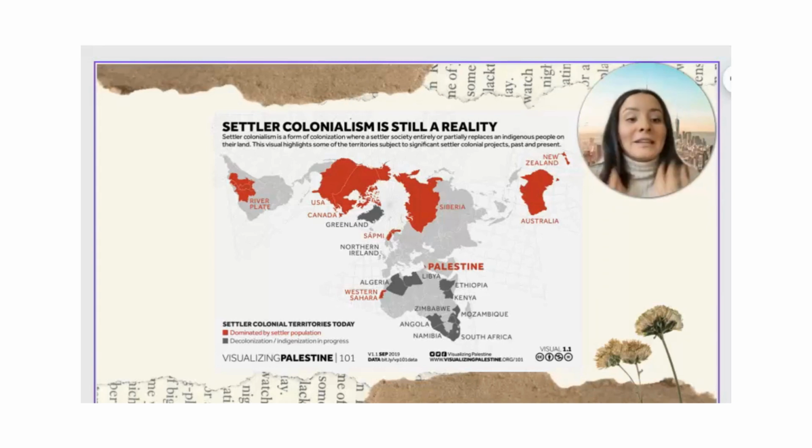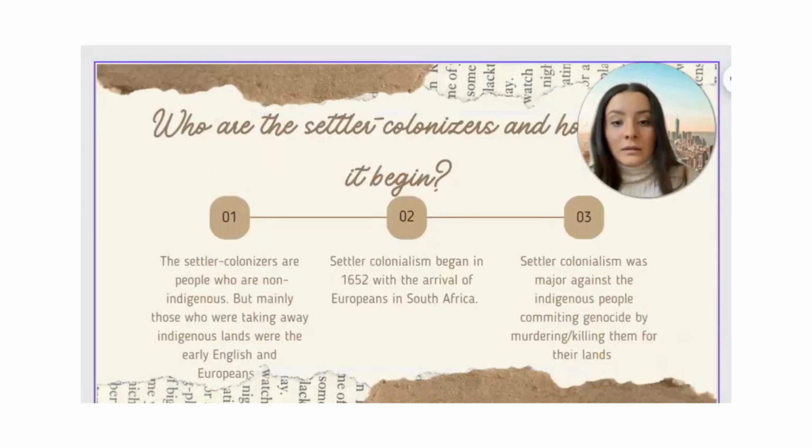Basically, they were taking away land that was owned by other tribes, races, ethnicities, whatever, and they took these lands away for themselves. Who are the settler colonizers and how did it begin? So basically, the settler colonizers are people who are non-indigenous, but mainly those who were taking away indigenous lands, which were the English and the white Europeans. They were mainly the ones who had this white supremacy and went on to take away lands that didn't belong to them.